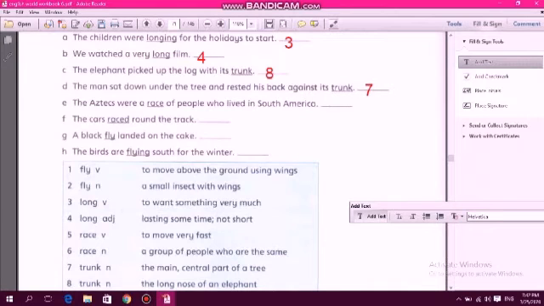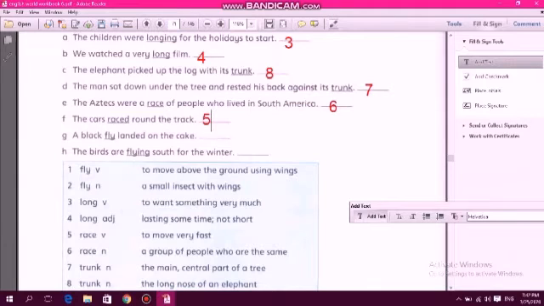The Aztecs were a race of people who lived in South America. A race of people, which is number 6, a group of people who are the same. The cars raced round the track. Raced means number 5, to move very fast.